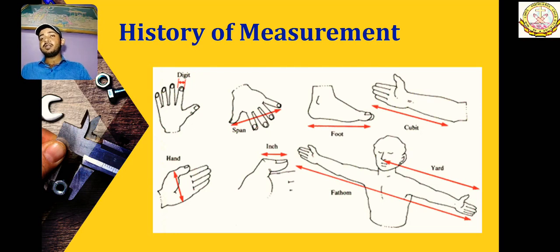But the problem was that everyone has different dimensions to their body. Someone is tall, someone is thick, someone is thin, someone is short. We all are different, so the distances were also different. This system was not very reliable.